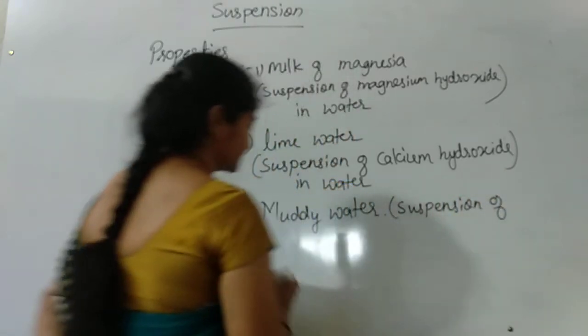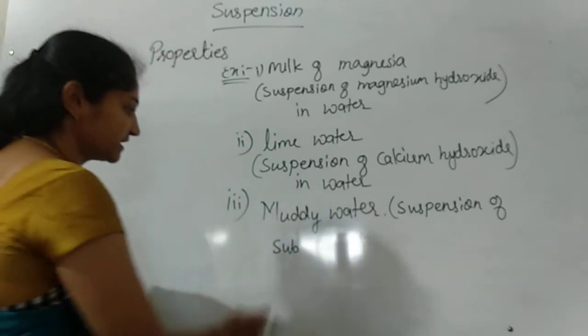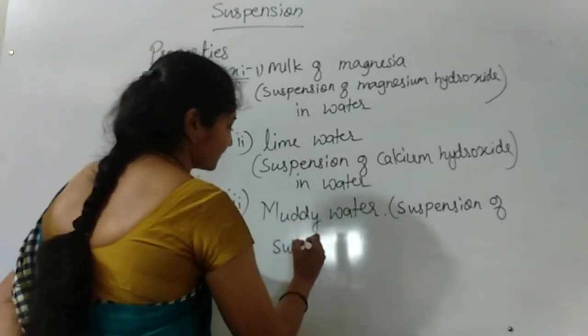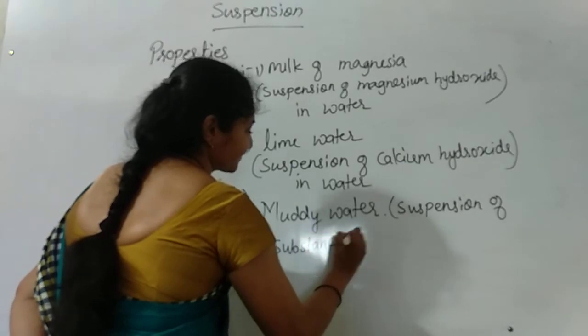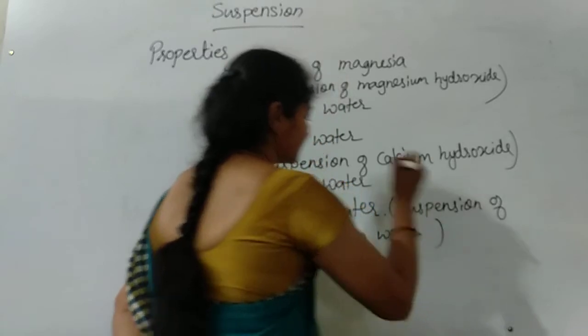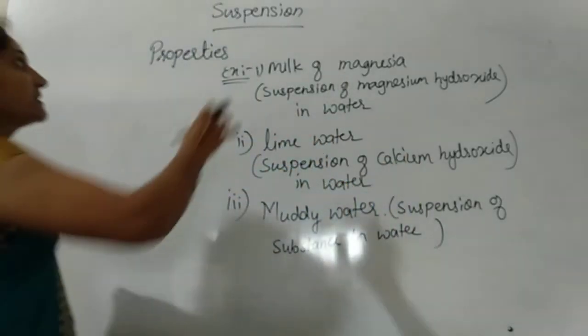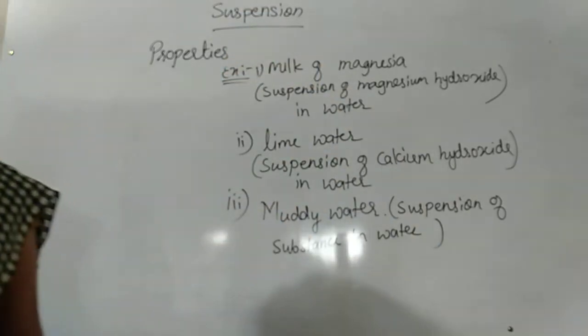Suspension of substance. Here, which substance are we considering? That is muddy, so here it is suspension of substance in water. That is what? Muddy water. These are a few examples of suspension. So what is this suspension?